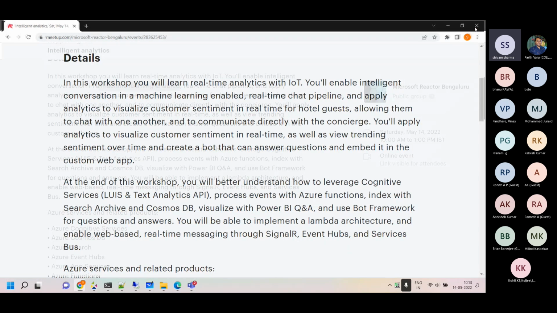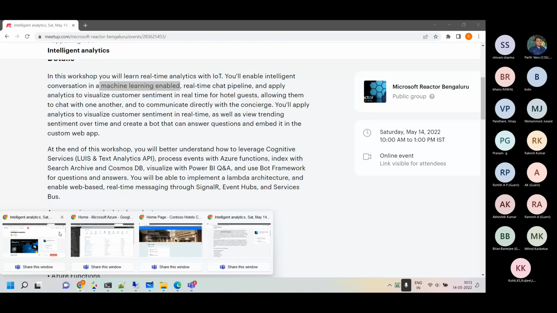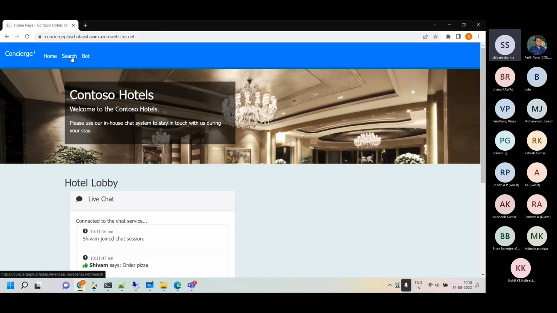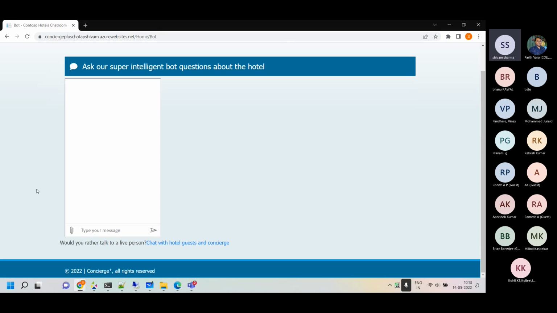For example, if I open that bot again, let's say the customer is asking questions. They have not logged in right now, and they have not reached your hotel maybe, and they're asking some questions.